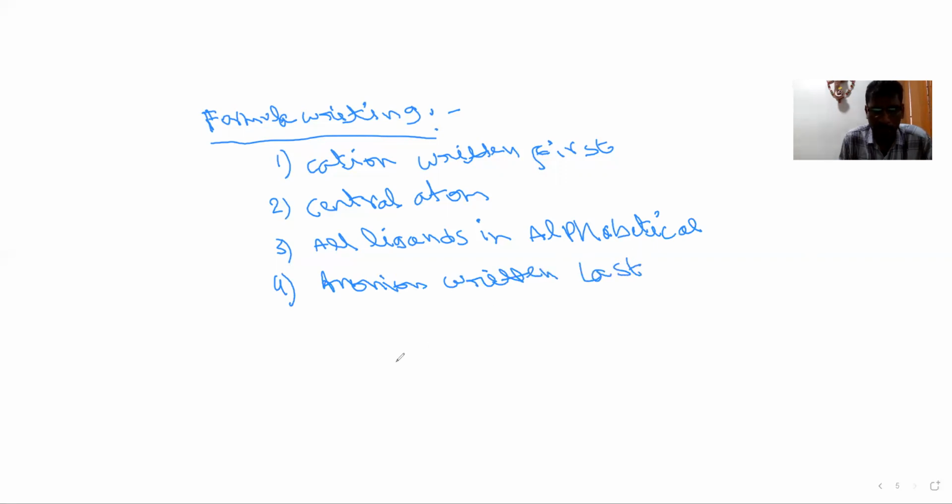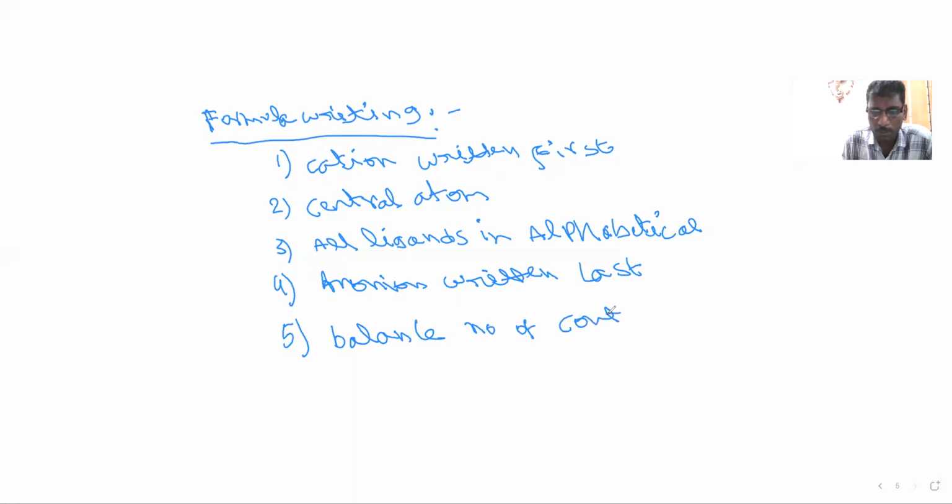First cation, anion written last. But there is one extra rule here. Whatever cations or anions are there, their number we have to balance. Balance the number of counter ions by oxidation number. So these are the 5 rules in total.